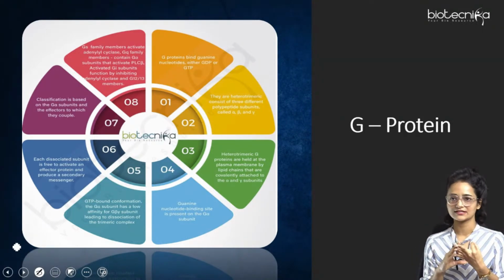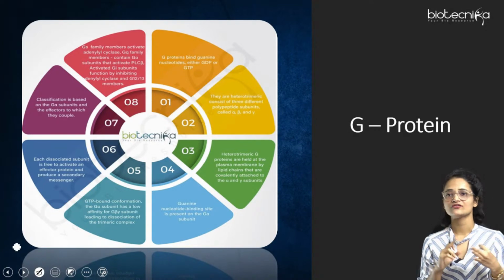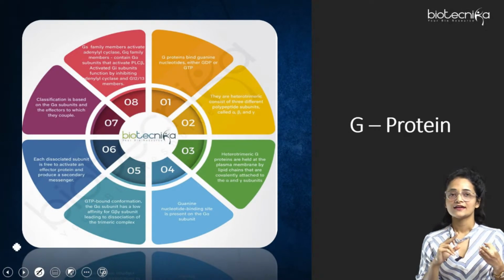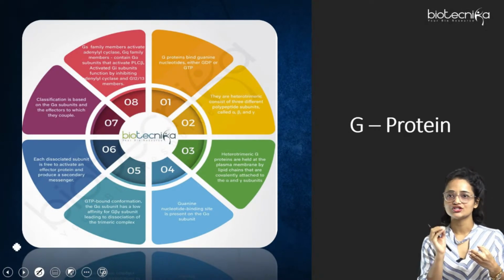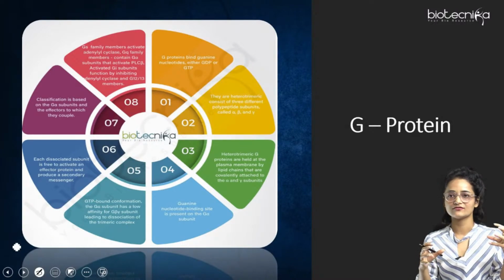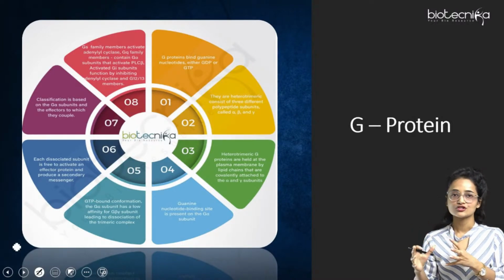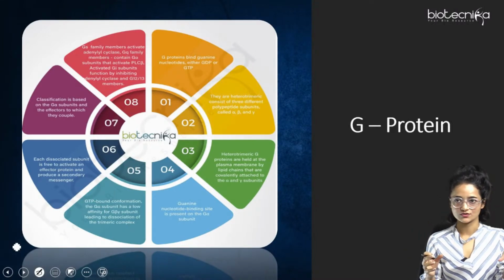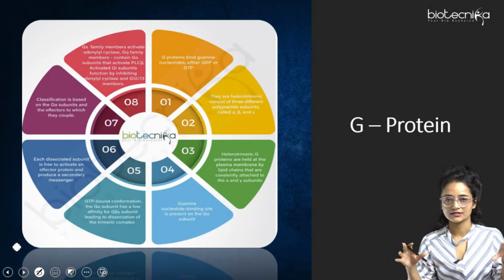It is a trimeric protein consisting of alpha, beta, and gamma subunits. Now, when the GTP binds to the G alpha subunit, then what happens? This alpha subunit gets dissociated from the beta and gamma subunits. So it is the alpha subunit which is dissociating, not the beta gamma one, right?